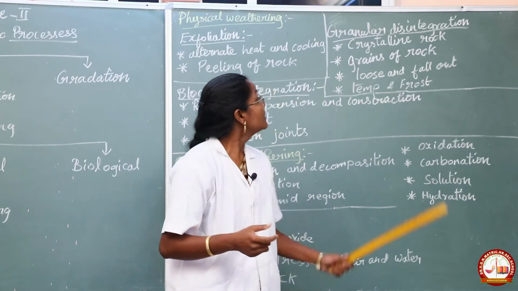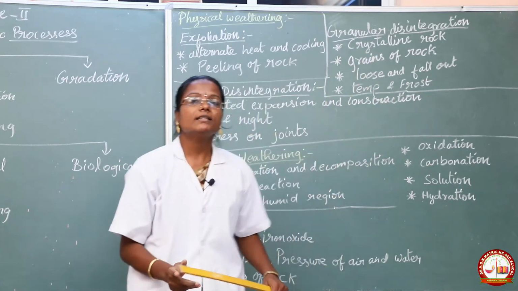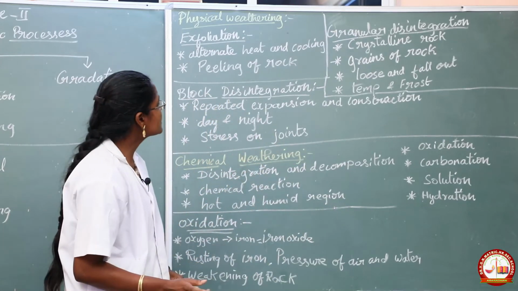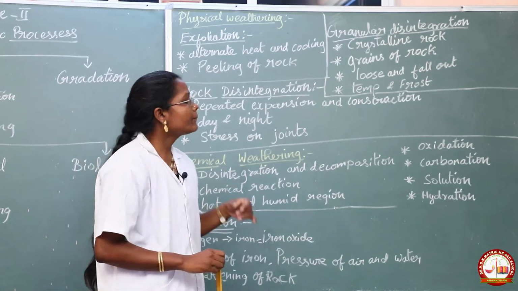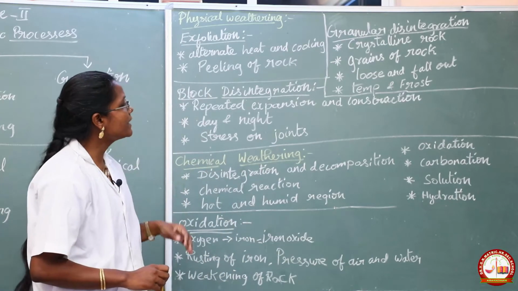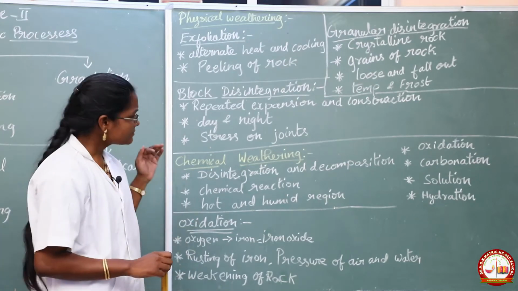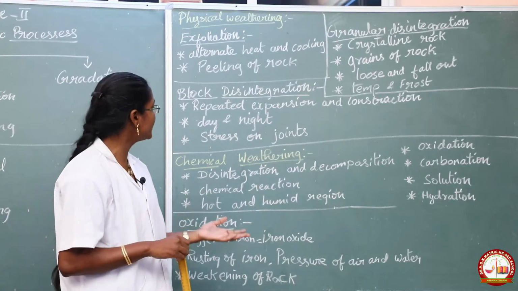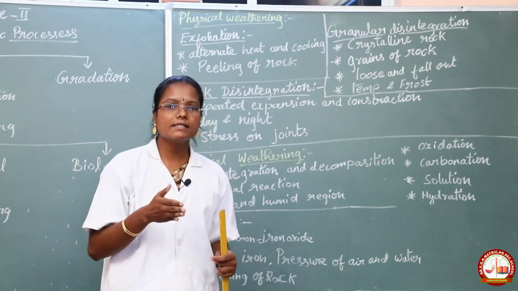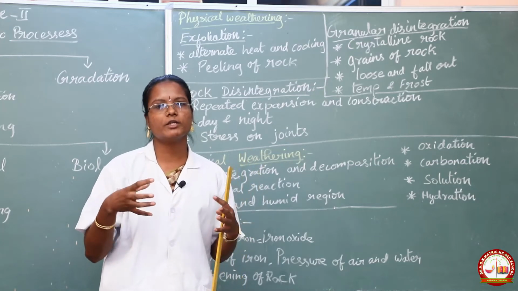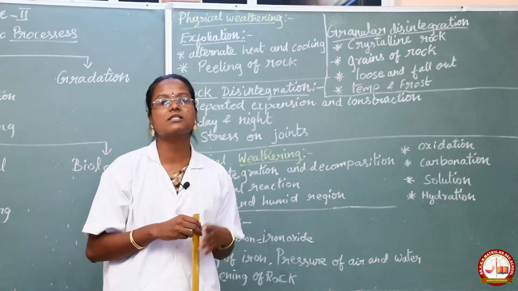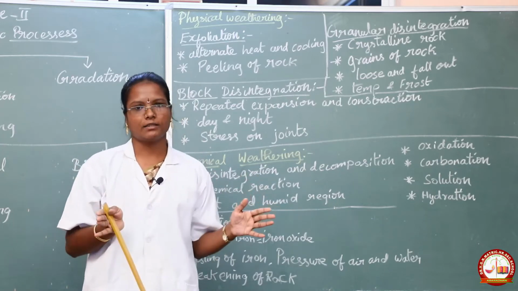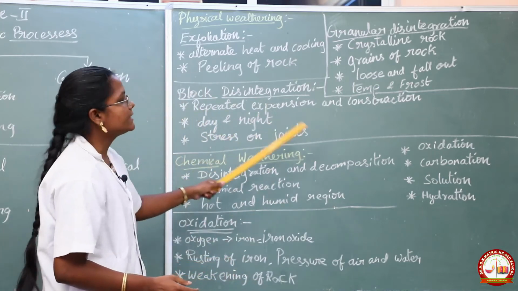That is called granular disintegration. The third one is block disintegration. How does it happen? Due to repeated expansion and contraction over day and night, stress builds up in the joints where two or three rocks are joined. Due to that stress, the jointed rocks crack and separate. That is called block disintegration.